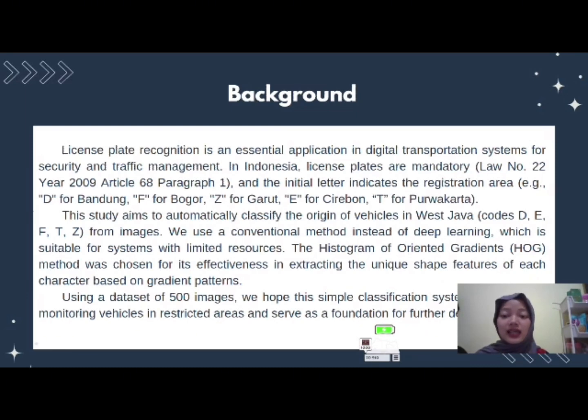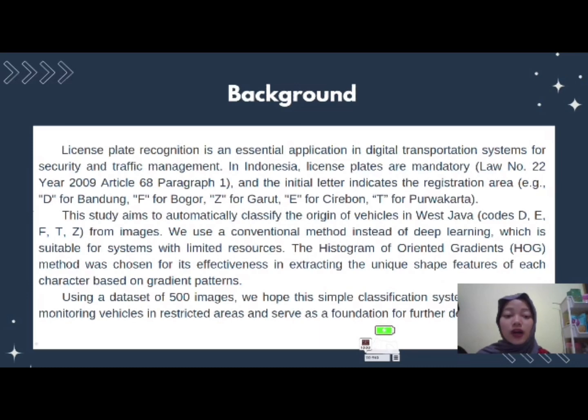The study aims to automatically classify the origin of vehicles in West Java, codes D, E, F, T, Z, from images. We use a conventional method instead of deep learning, which is suitable for systems with limited resources.